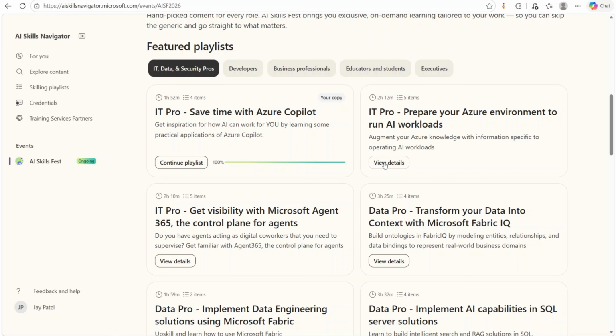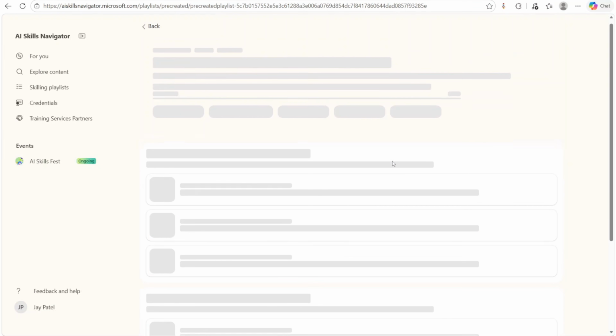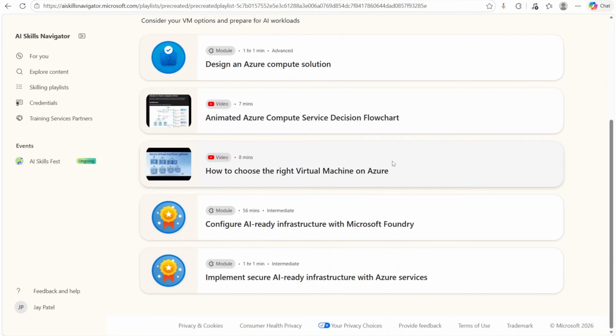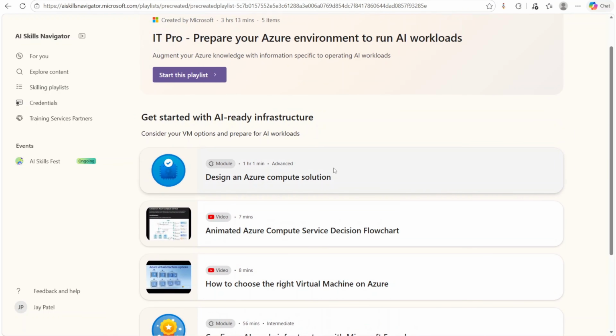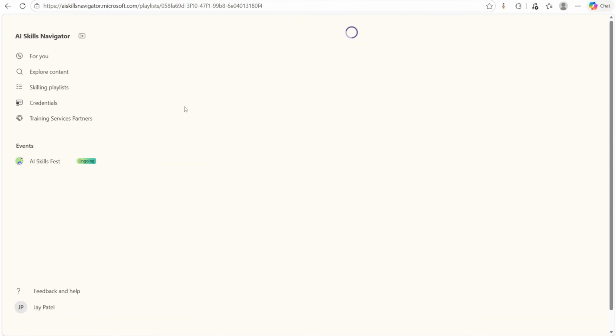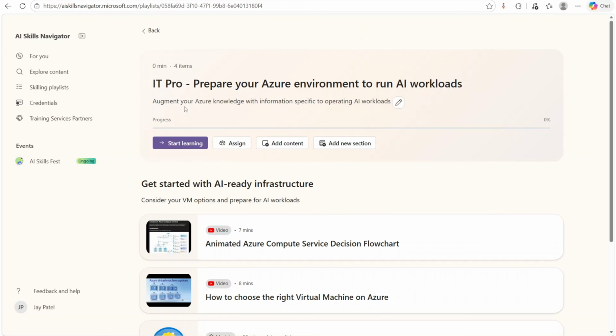So let me click on view details for this second playlist and show you how exactly you can do this. I'm going to click on view details. Right, so now it is going to open this playlist for me. You simply need to complete the modules which are there in the playlist. I'm just going to show you how you can complete these modules. You can click on this start this playlist button. You can click on start learning.